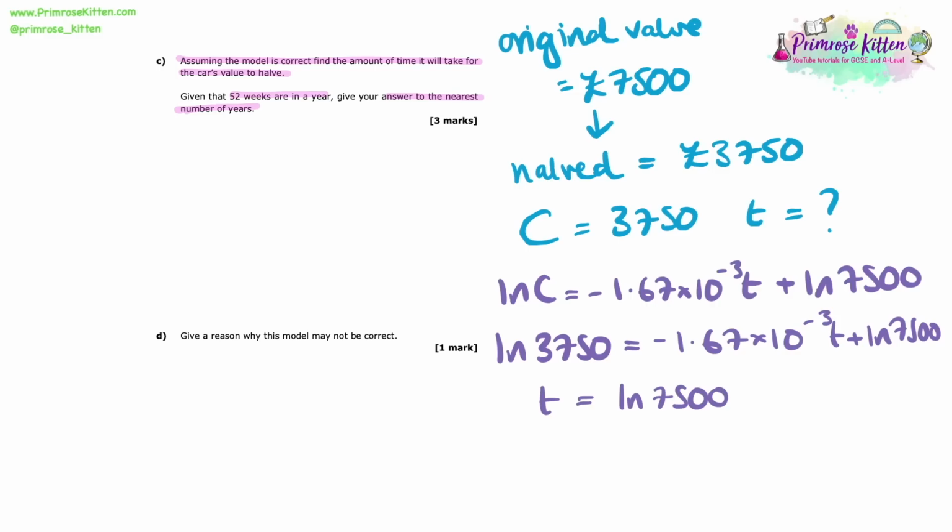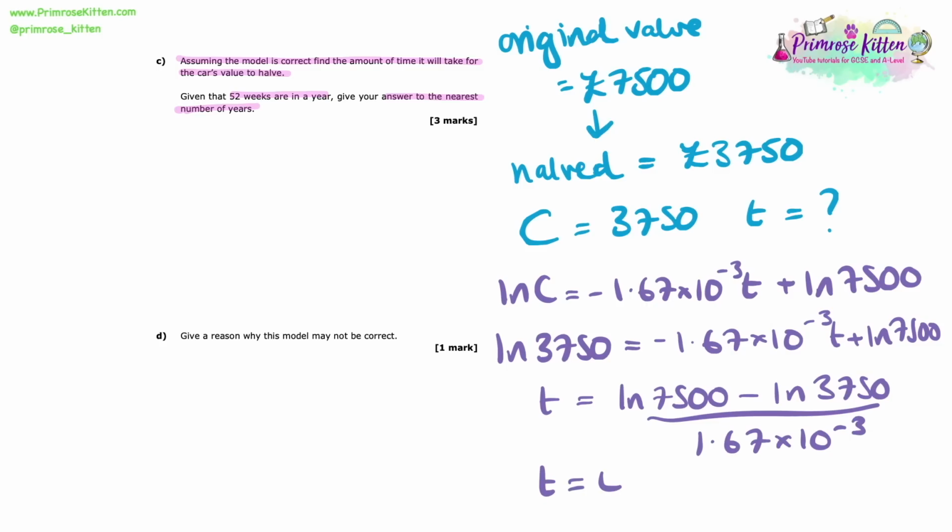So if we rearrange that, we get t equals ln of 7,500 minus ln of 3,750 all over 1.67 times 10 to the minus 3. Now, popping that into the calculator, I get 415.058192. So that is how many weeks we have.